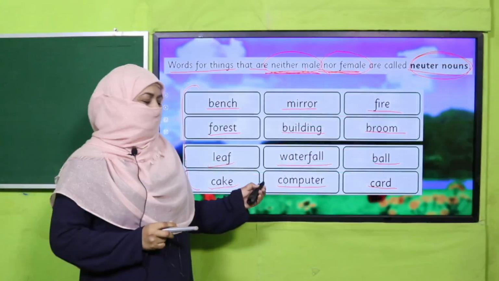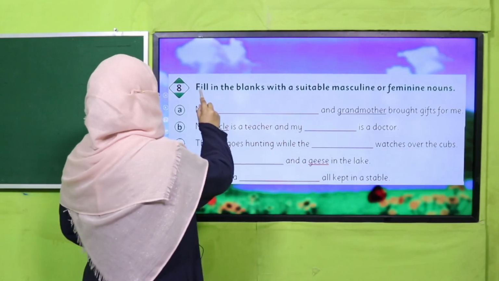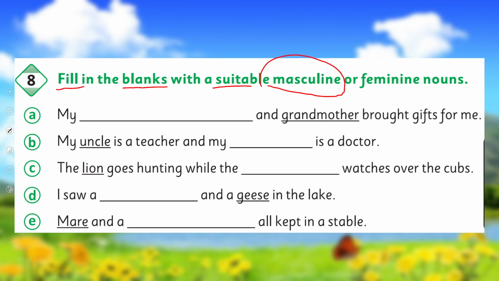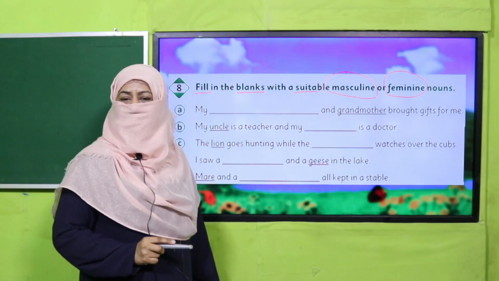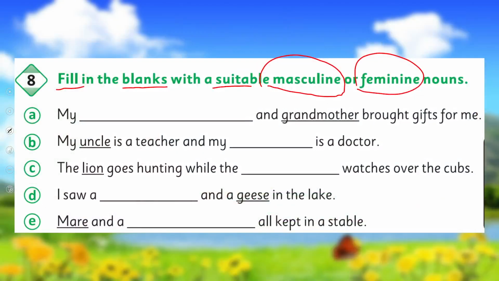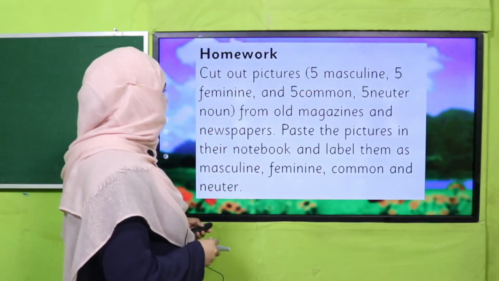Are you clear? Okay. So let's practice. From your book, you have to fill in the blanks with suitable masculine or feminine nouns. So blanks are given. You have to complete these sentences by using correct masculine or feminine noun. Pause the video, complete this exercise in your book and then come back. Yes, my dear children, are you done with it? Good job. So it's time for your homework.